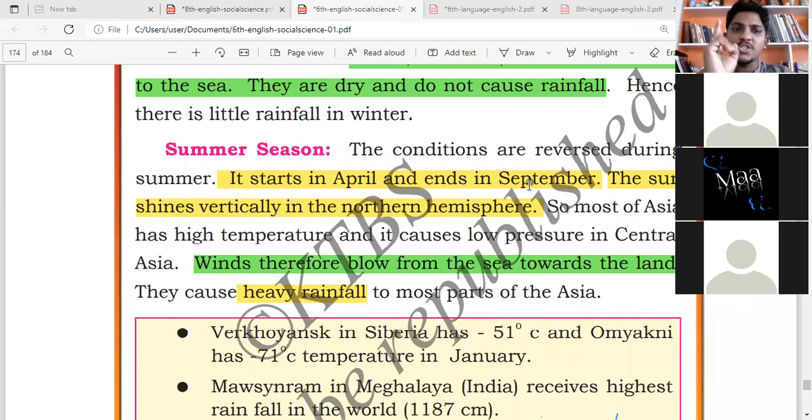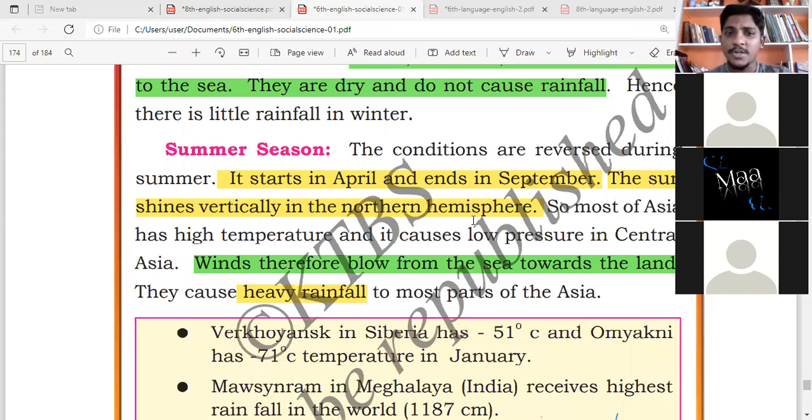So basically in Asia we have two seasons, summer season and winter season. The winter season is from October to March. The hot summer season is April to September. I want everyone to please take a note.